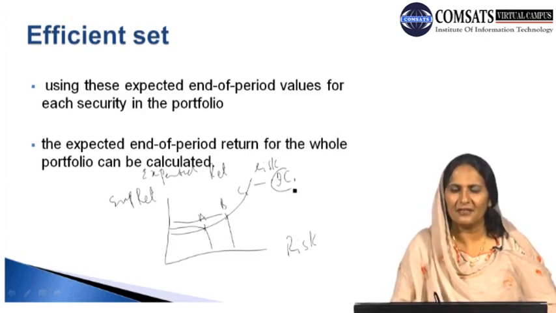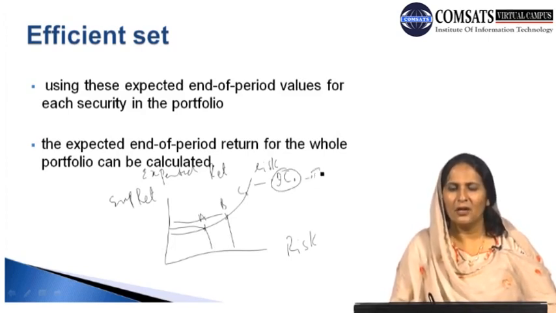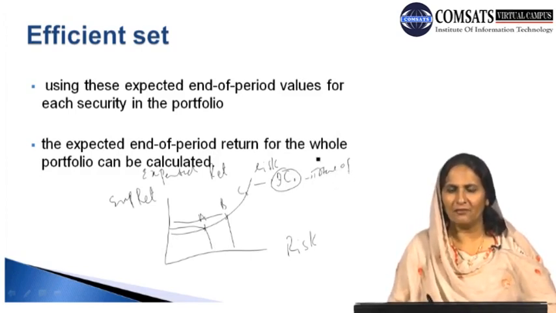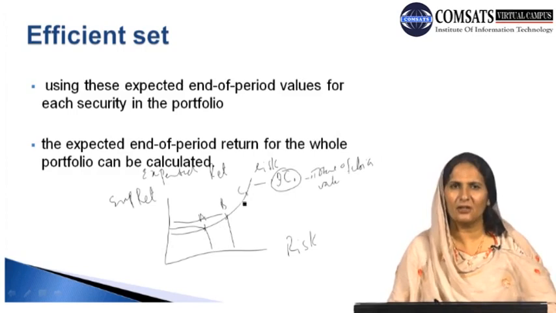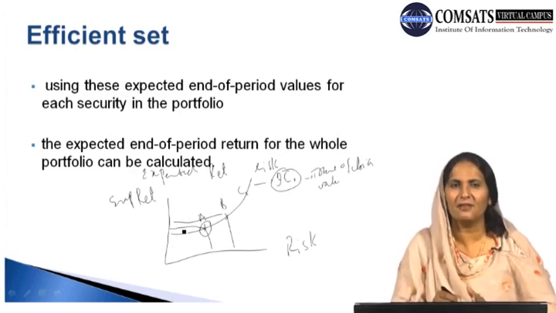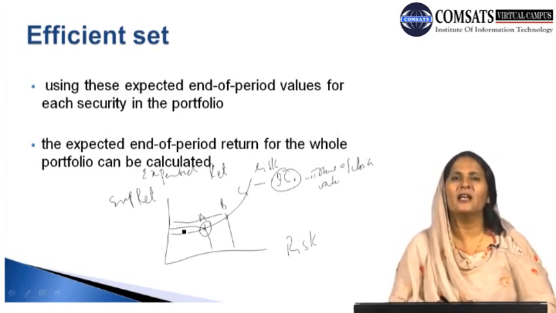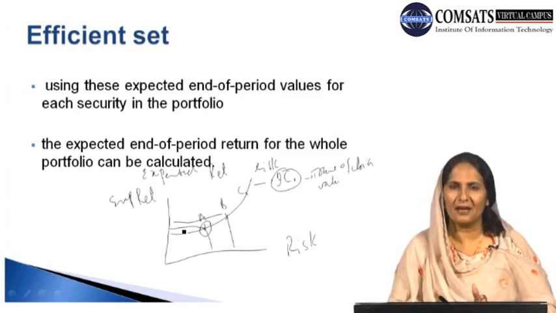And what the indifference curve basically gives us is the total value of the combination, the total value of the portfolio which is given to the individual. So this is the total value of the choices that the individual can make among these choices. But still he remains on the same level, because when he is at combination A, we have a certain level of expected return and a certain level of risk. B indicates another combination of risk and return, and C indicates yet another combination.